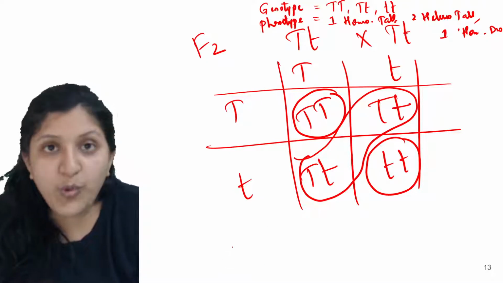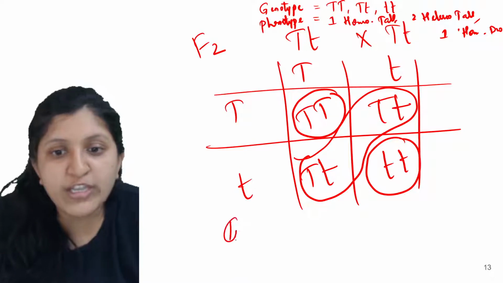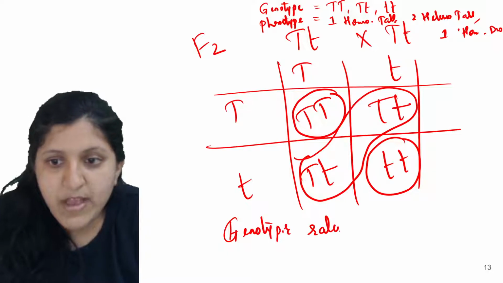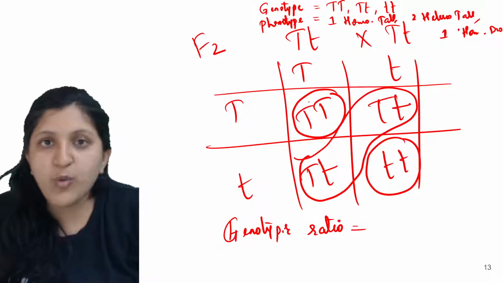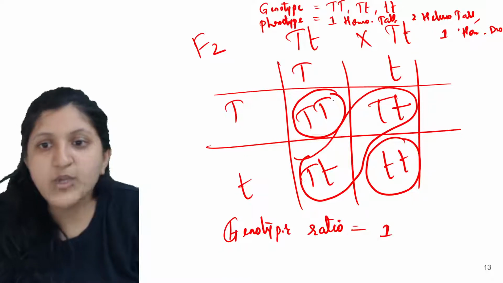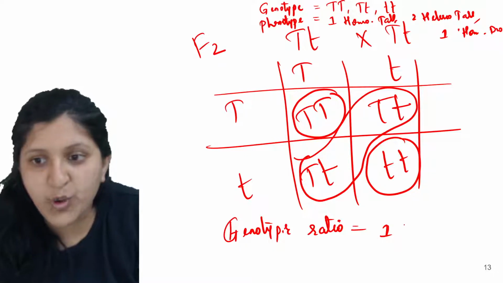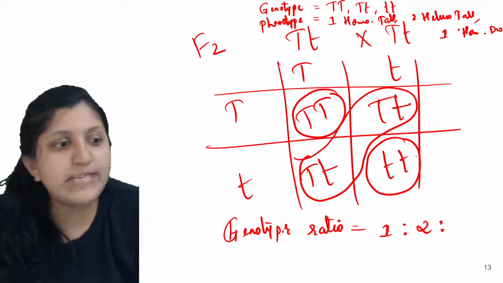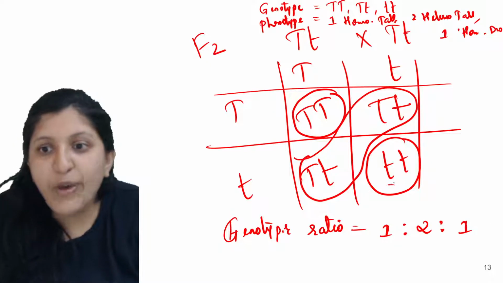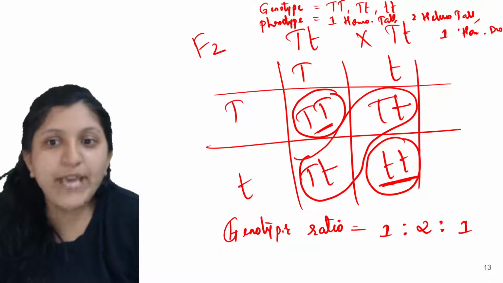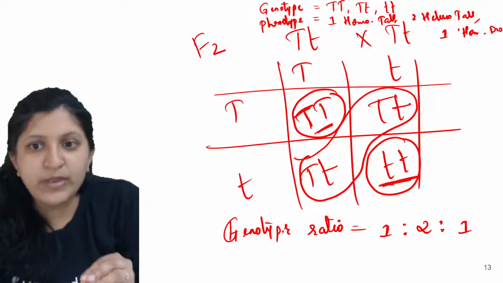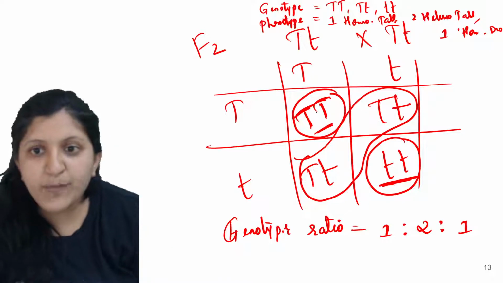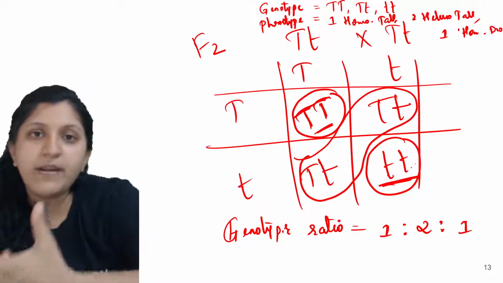But when you are writing a phenotypic ratio or a genotypic ratio, first we'll write the genotypic ratio here. So what is the genotypic ratio? It is 1 is to 2 is to 1. Why? Because one is homozygous tall, two of them are heterozygous tall, and one of them is homozygous dwarf. Why are we saying homo here? Because both of them are the same. Both alleles of the gene are dominant here, and here both of them are recessive.